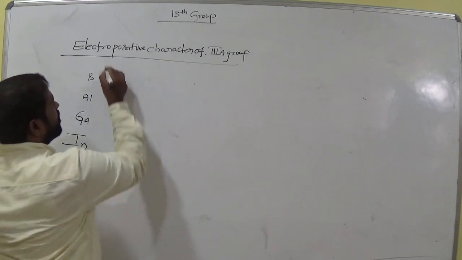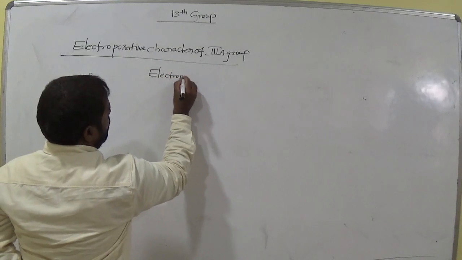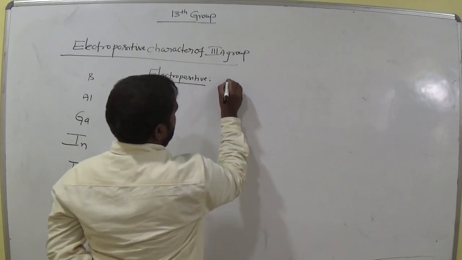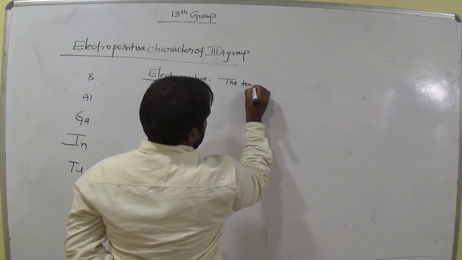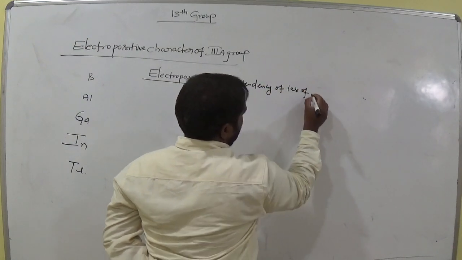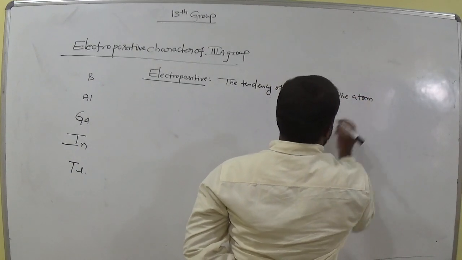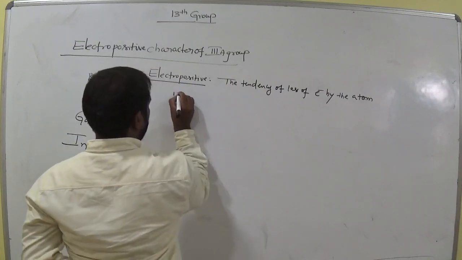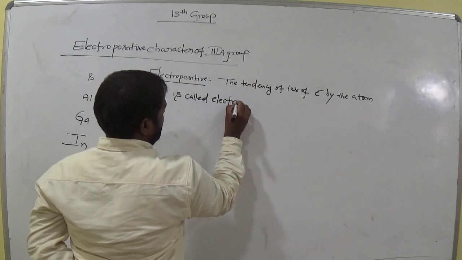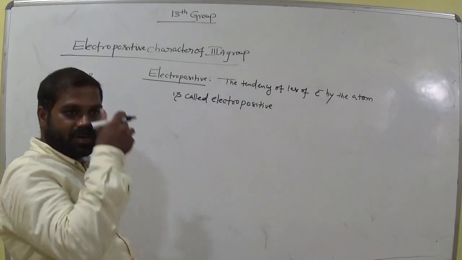Now electropositive means the tendency of loss of electrons by the atom is called electropositive. Clear?